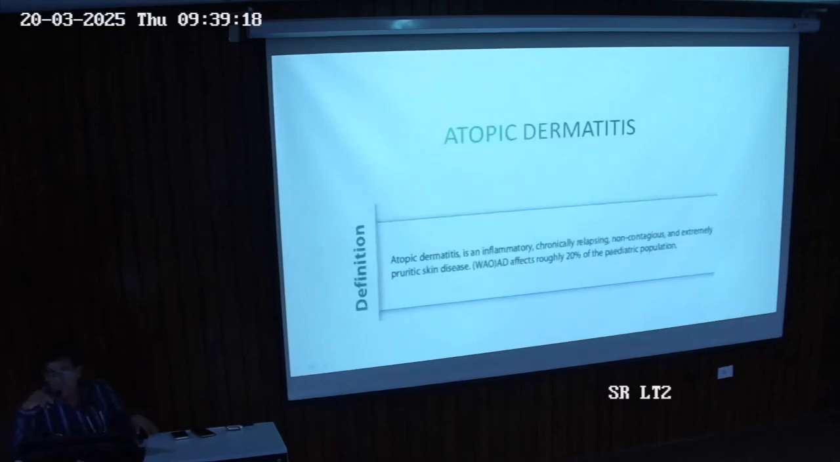This is atopic dermatitis. What is this? These are chronically relapsing inflammatory conditions, meaning it comes again and again, and goes away. Non-contagious means if you are suffering from atopic dermatitis, none of your colleagues will get atopic dermatitis because of you. And extremely pruritic means very itchy skin. Roughly 20% of the pediatric population and 30 to 40% of adults have atopic dermatitis.